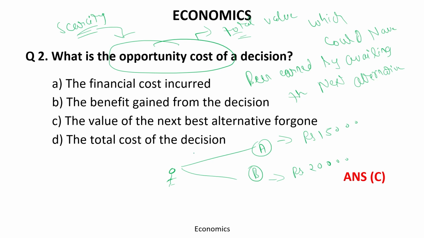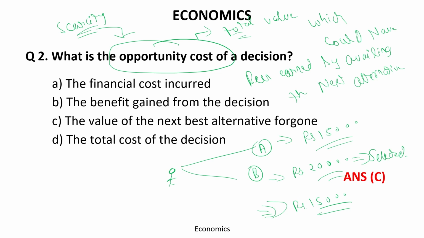Just take an example: you go with the 20,000. In this case, your opportunity cost will be rupees 15,000, because this is the amount which is foregone.